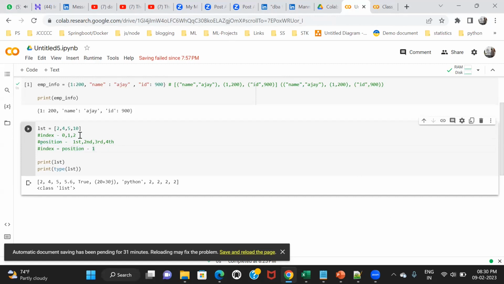Any doubt here? So now let me ask, what is the index of 10? 3. Yeah, the index of 10 is 3. To find the index, whatever position it is, just do a -1. It will give you the index. So this is called the indexing concept.